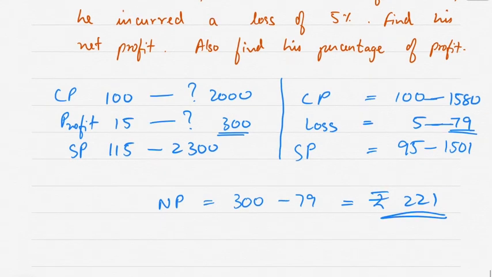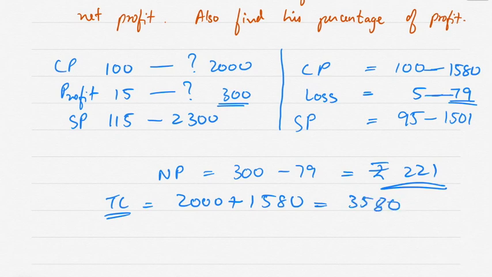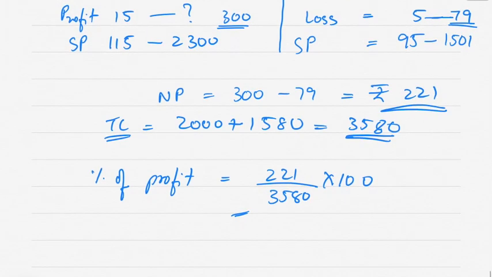Also find the percentage of profit. How much is the total cost? Total cost comes to 2000 plus 1580, which is 3580. Profit is 221. So percentage of profit will be 221 divided by 3580 multiplied by 100.